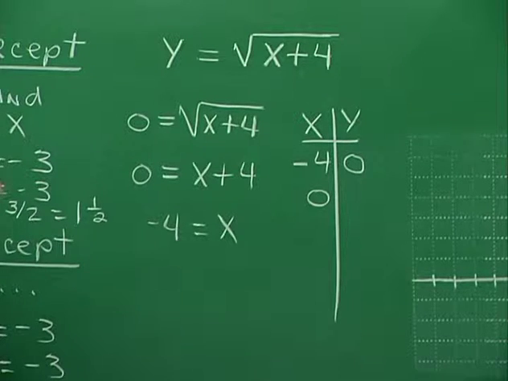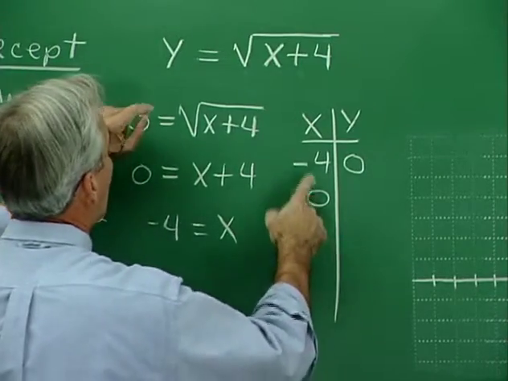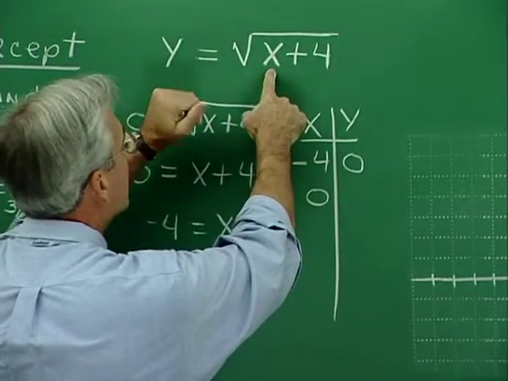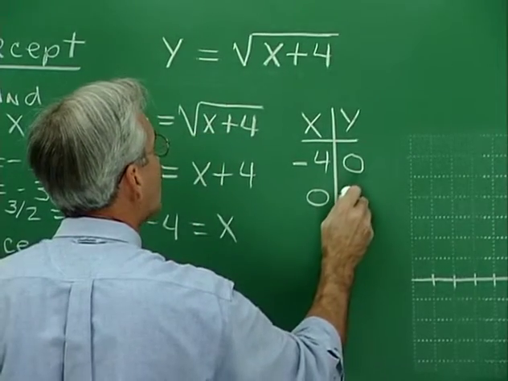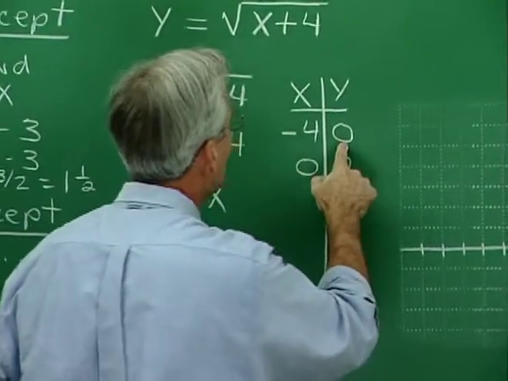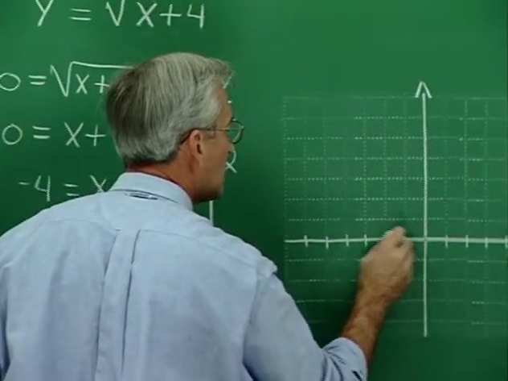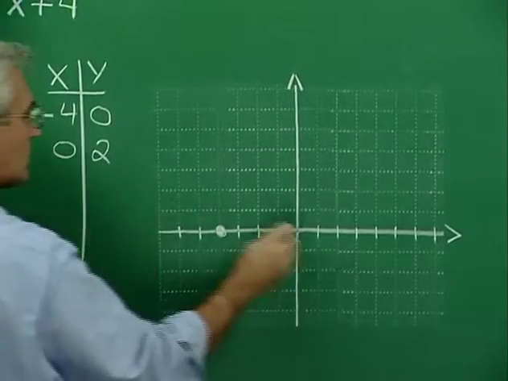For the y-intercept, let's see, we let x be 0 and we solve for y. If x is 0, we can just see right through this. If x is 0, this goes out, so we have the square root of 4, or 2. Let's plot those. We have negative 4 going to 0, so negative 1, 2, 3, 4 at 0, and then the point (0, 2).